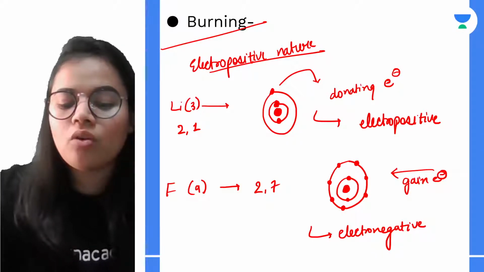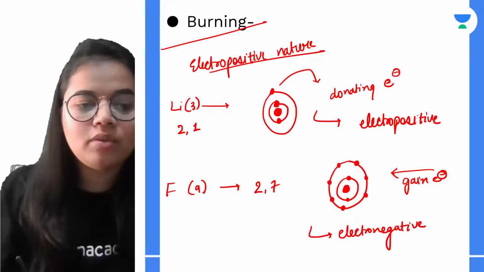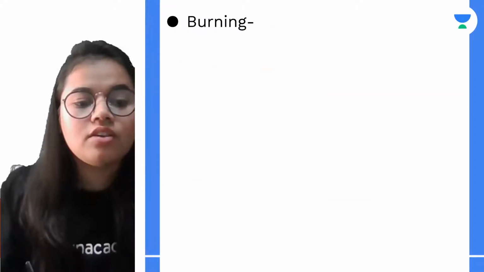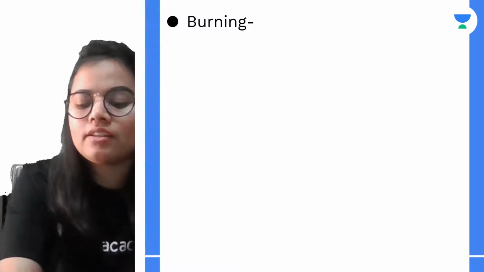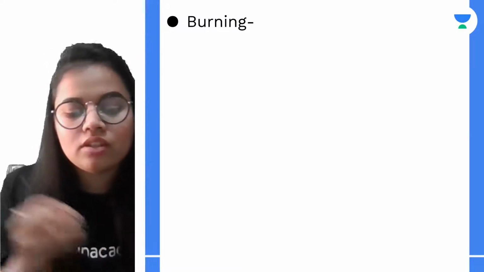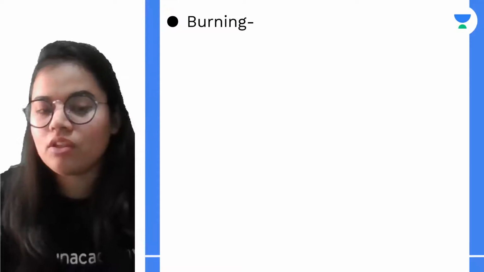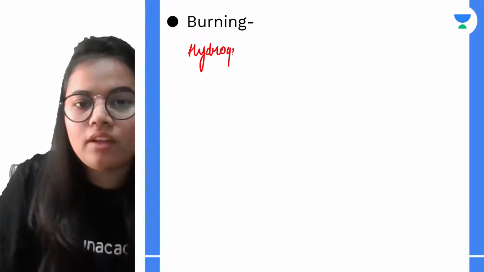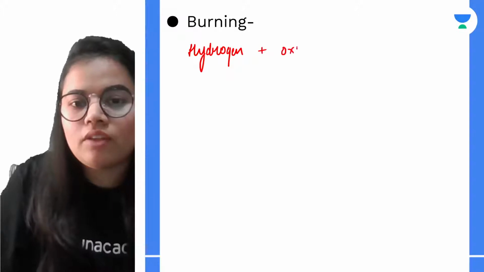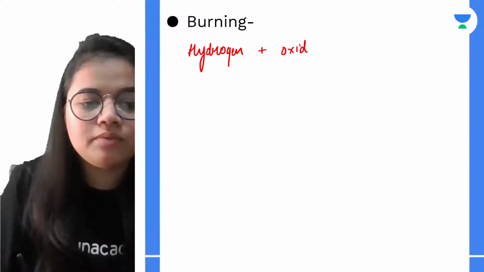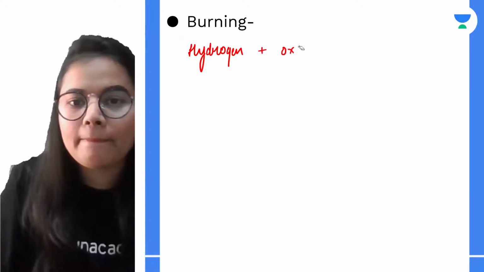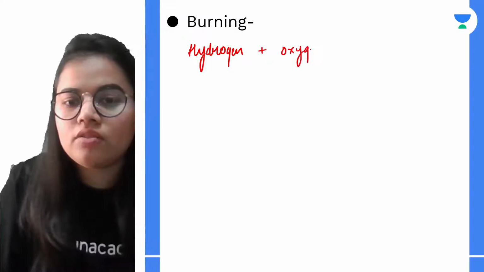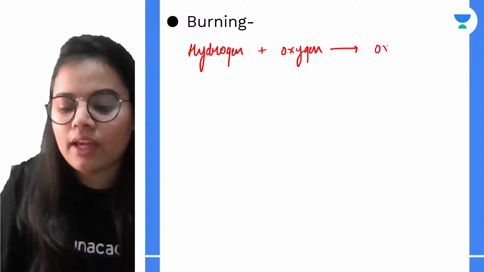Now if I go for the other thing, that is burning, just a minute, yeah. Hydrogen will burn in oxygen to give the oxide. So hydrogen, when it burns in oxygen, will give its oxide.